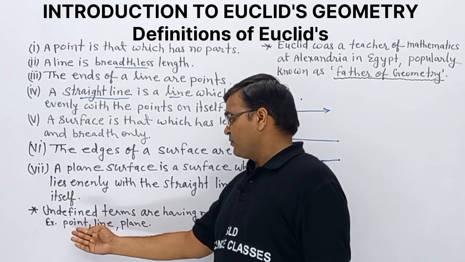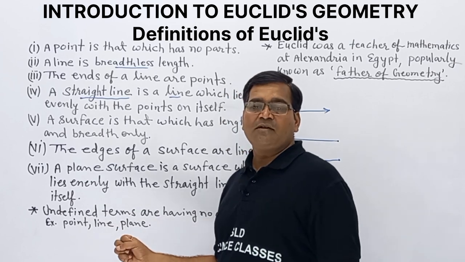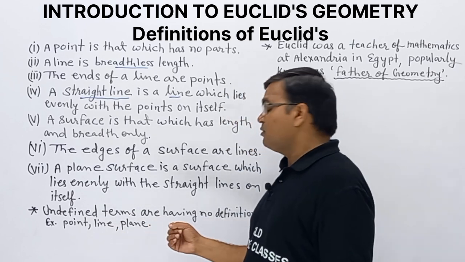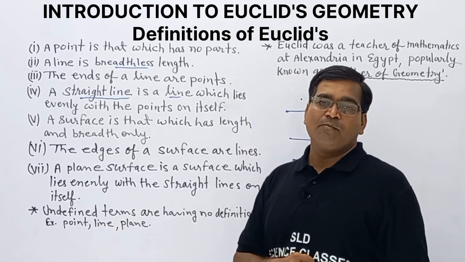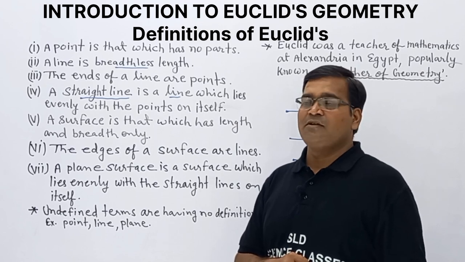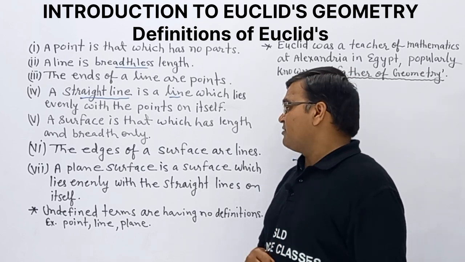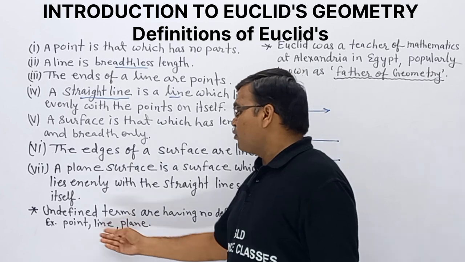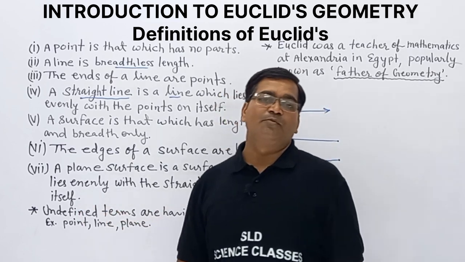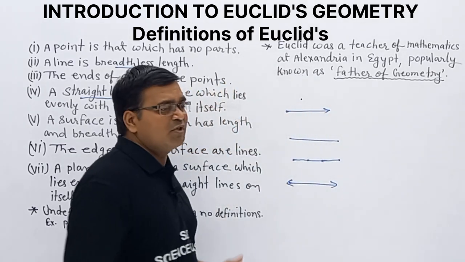Euclid used these terms, but they are not accepted by mathematicians in our mathematics, so they are called undefined terms. Clear? So, a simple topic.